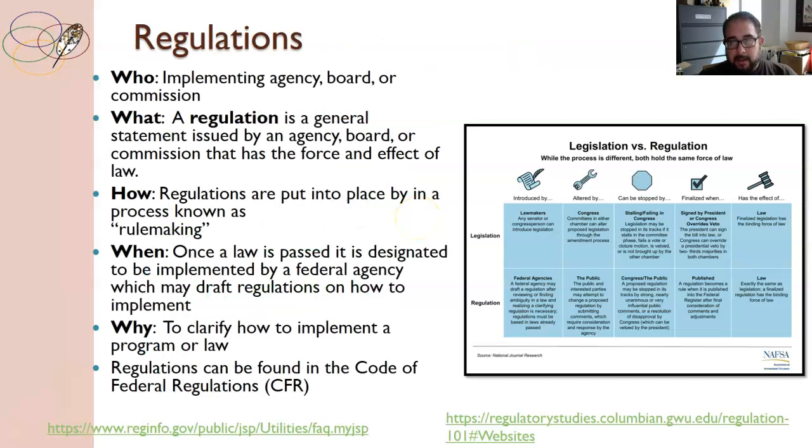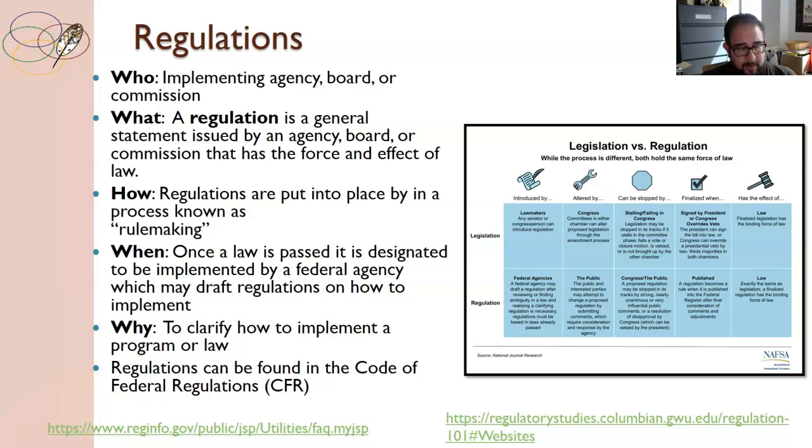If that's not all, we have regulations. What are regulations? Who establishes these regulations? The federal agencies are underneath the president, and so basically presidents can establish regulations. And why are regulations established?